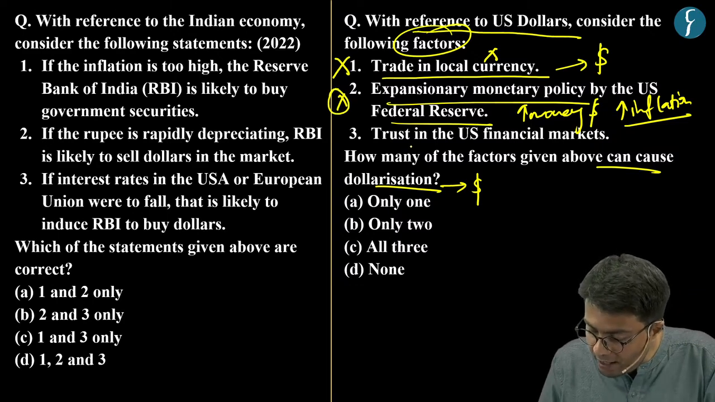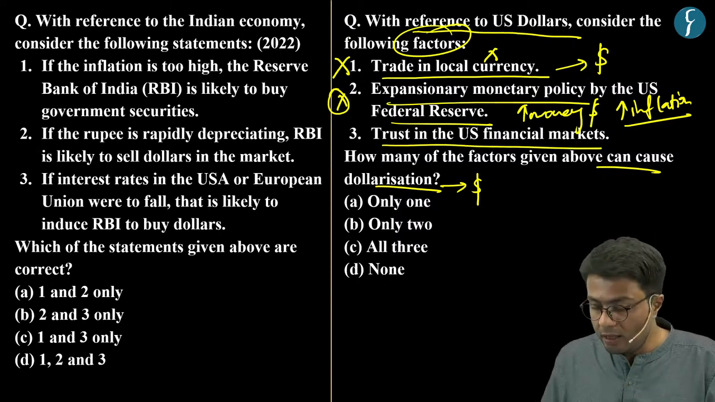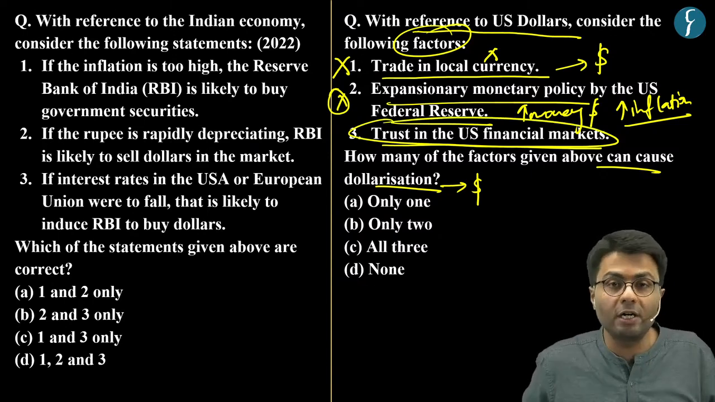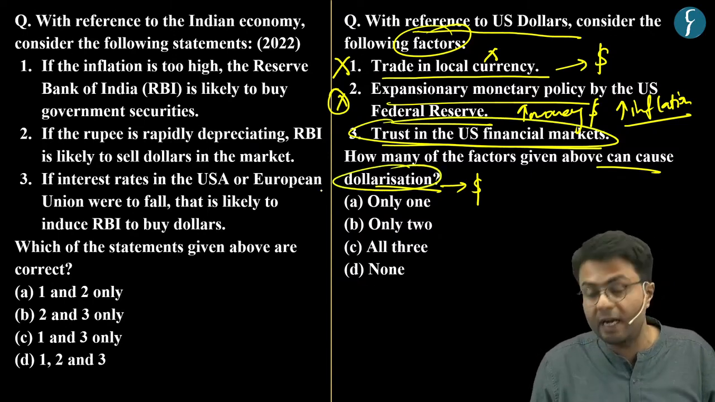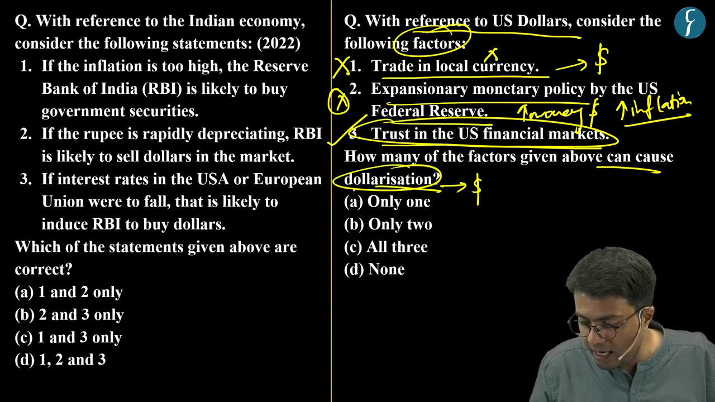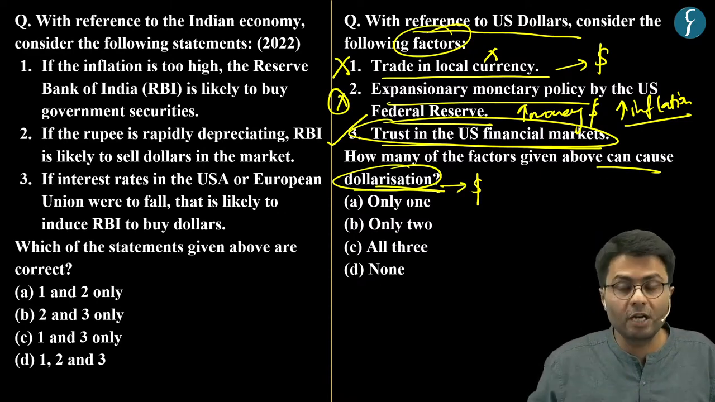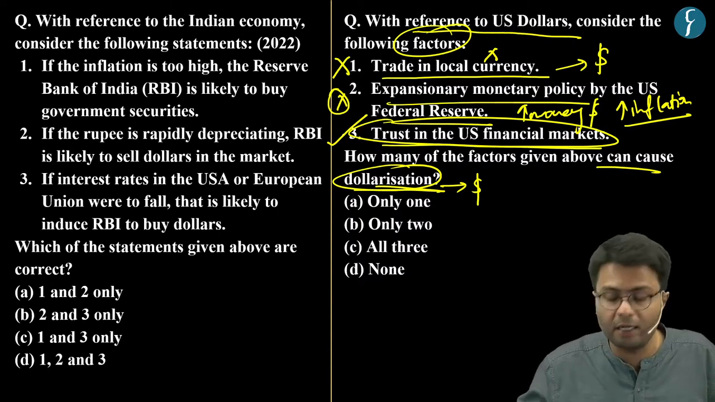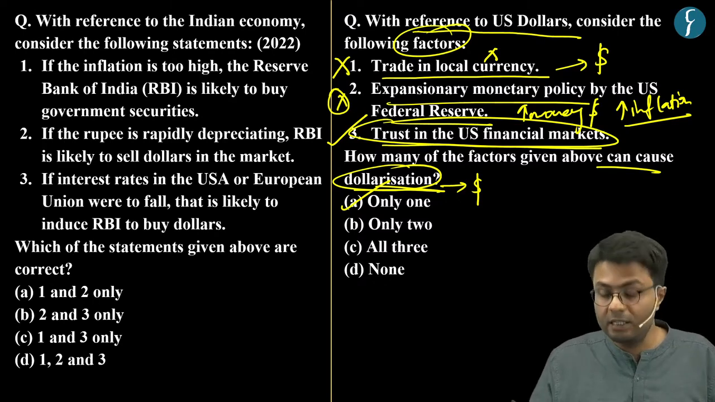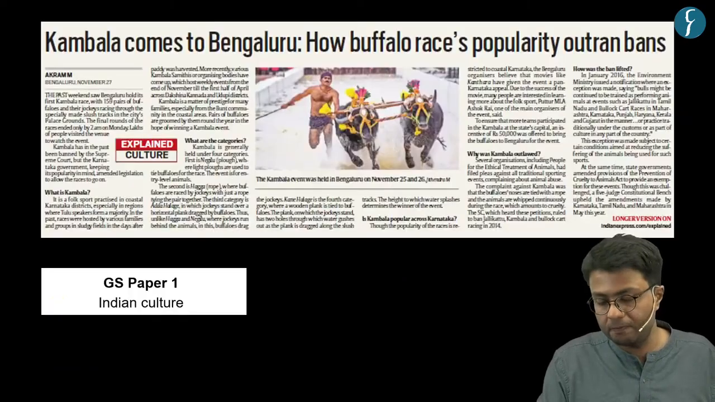Now, the third statement says trust in US financial markets. We know that trust in US financial markets is the most important factor that promotes dollarization. Hence, this third statement is correct in the context that it will promote dollarization. From the above discussion, we can conclude that only one factor is correct. Hence, option A is the correct answer. As far as this PYQ is concerned, here option B was the correct answer.